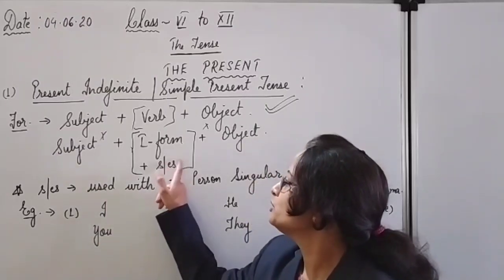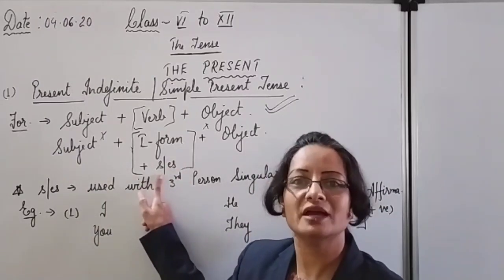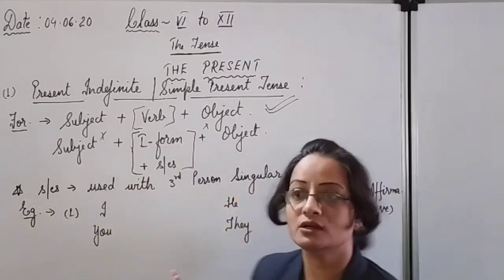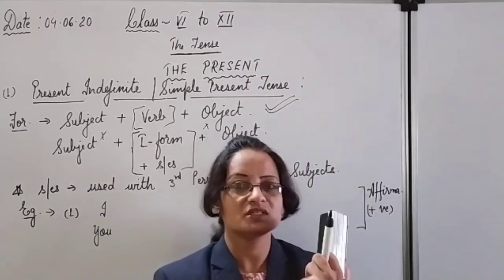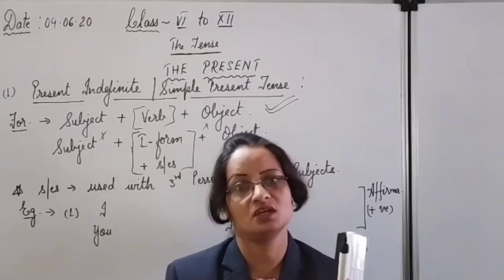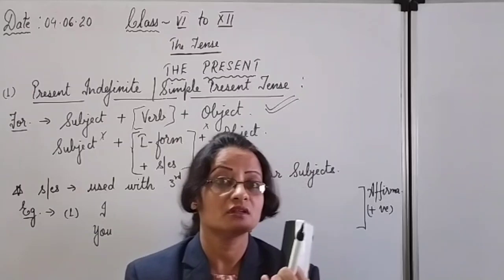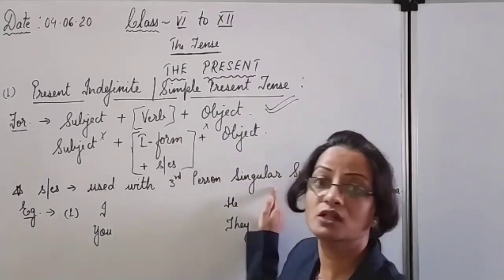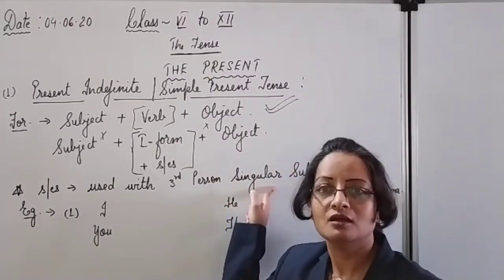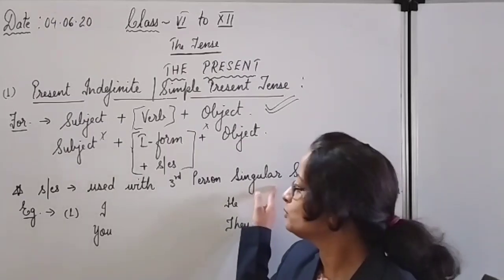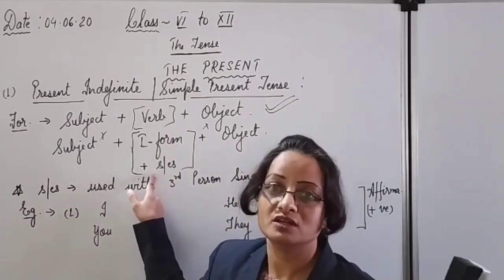But according to the subject, as I have told you, some changes you have to make in the verb. So you have to put S or ES in the first form, only with third person singular subjects. With the first person, singular and plural, no change. With the second person, singular and plural, no change. With third person plural subjects, like they, my friends, any relations, names in the plural sense, you will not put S or ES.